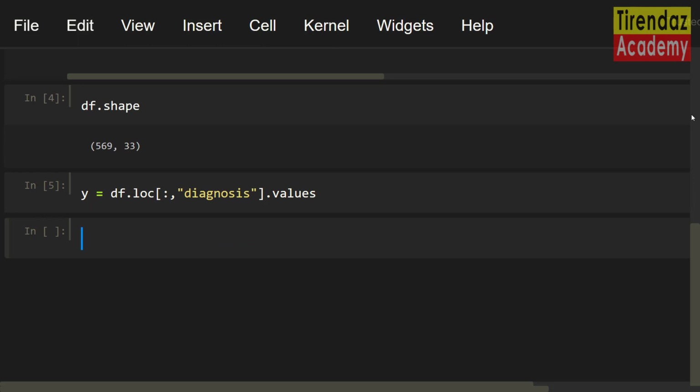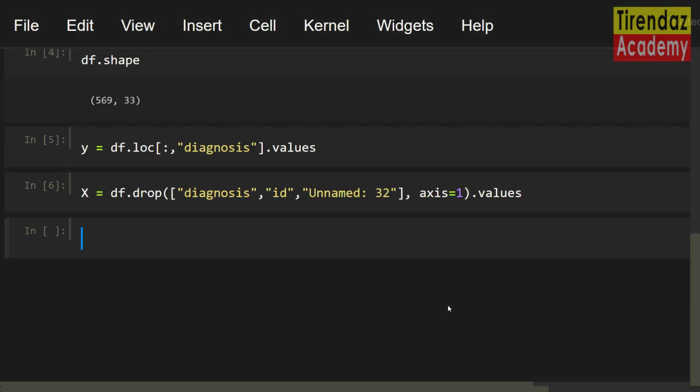Let's create our feature variable. To do this, I'm gonna use the drop method. X equals df.drop. Let me write the column names that I am not going to use when building the model. Let me set diagnosis and ID. Lastly, let me set the unnecessary column, Unnamed: 32. To drop from columns, let me set axis equal 1. To convert to a numpy array, let me set .values. Cool! We have created our variables.